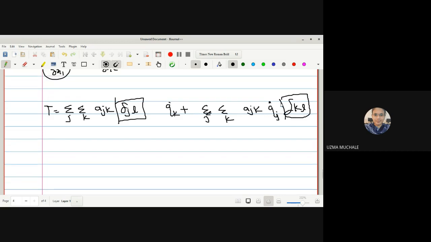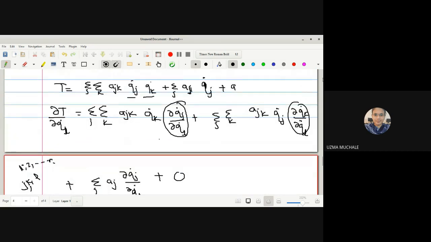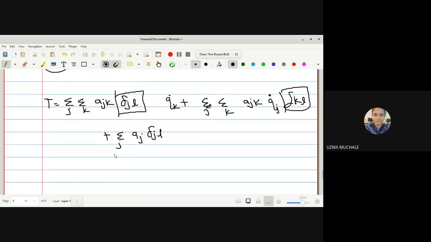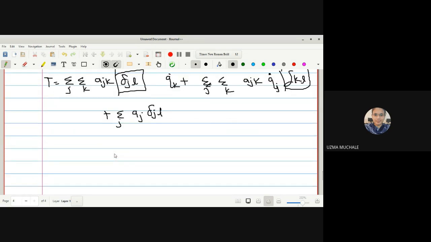Okay, simply I defined the derivative using a second Kronecker delta, j l, and here it is k l. So it is Kronecker delta j l, delta k l, plus the next term, summation over j, a j delta j l. Now we know that this Kronecker delta is equal to 1 if j is equal to l, otherwise it is equal to 0. Okay, sorry, dou T by dou ql dot we are evaluating now.